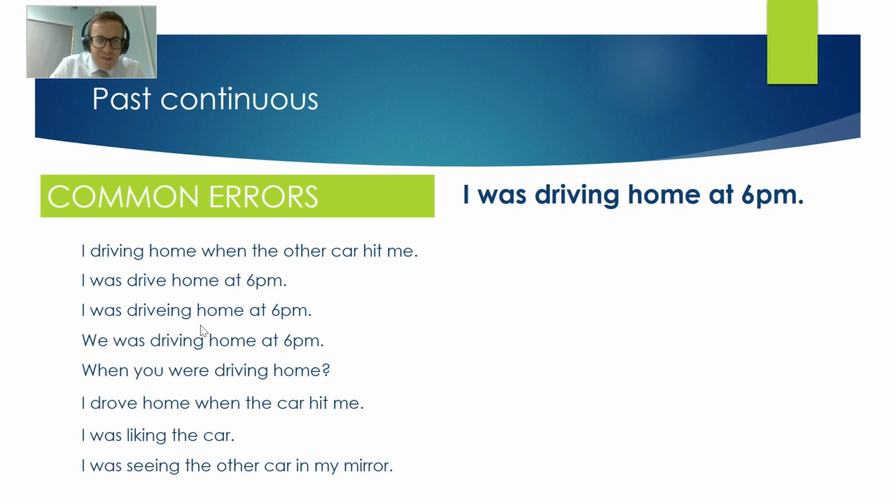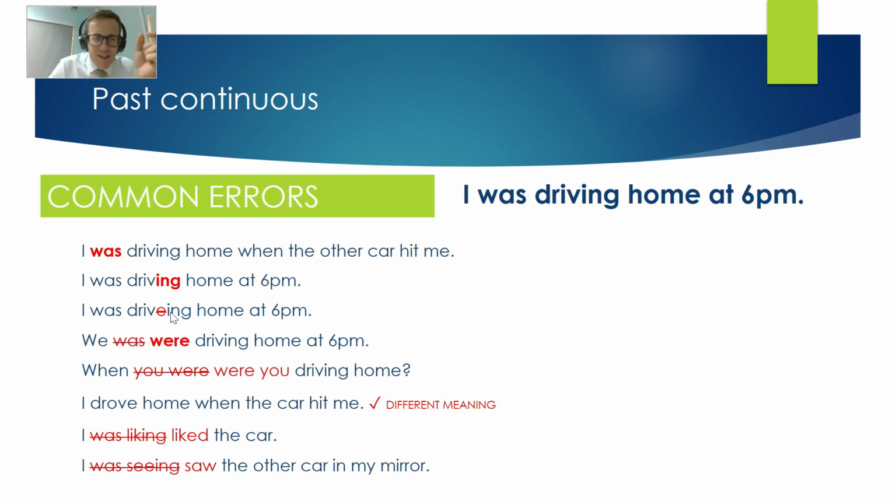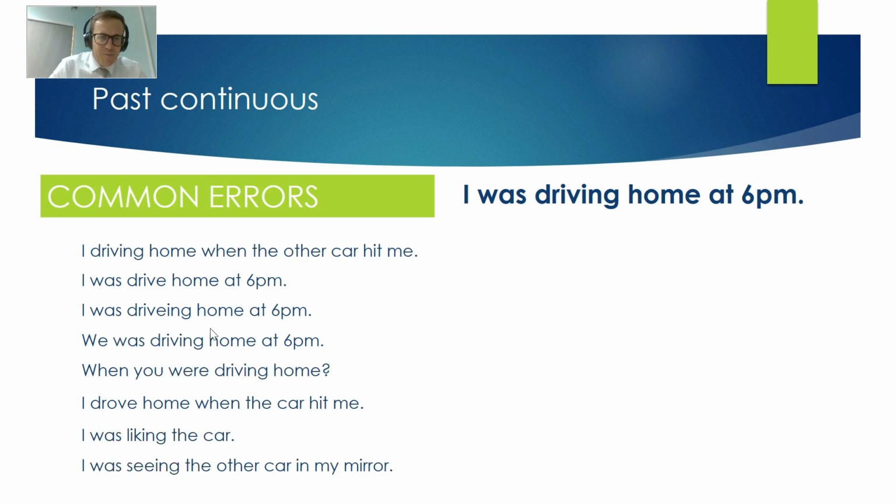I was driving home at 6 p.m. So this sounds correct. But when you read it, we have a problem with spelling. Don't forget, when we have a vowel at the end, we take it off and put ing. So when we have the E at the end, same with live and have, we take the E off and put ing. I was driving home.